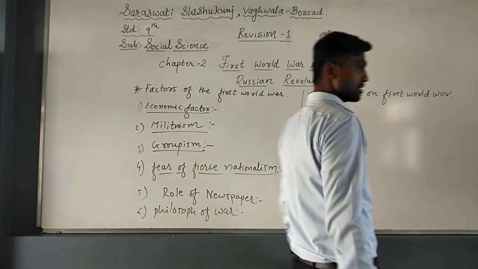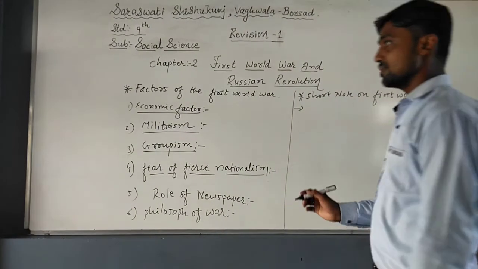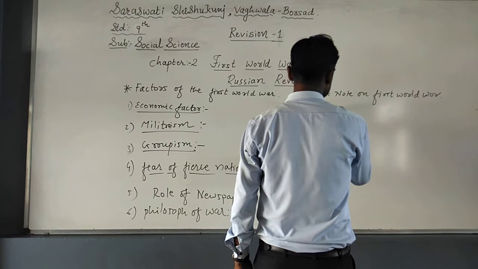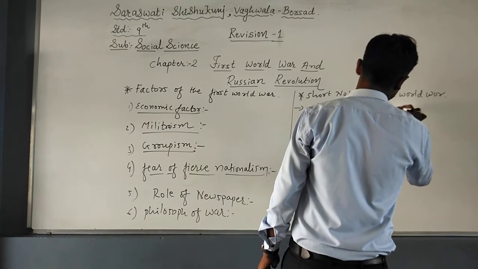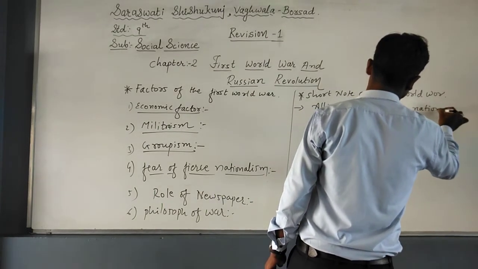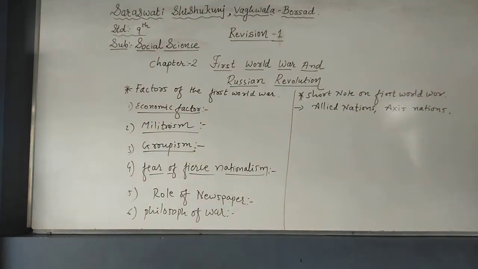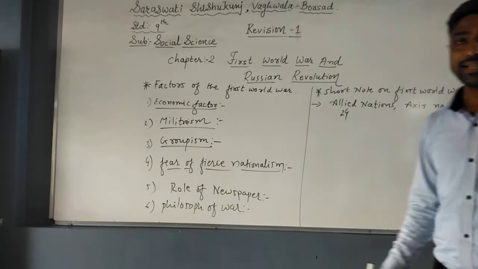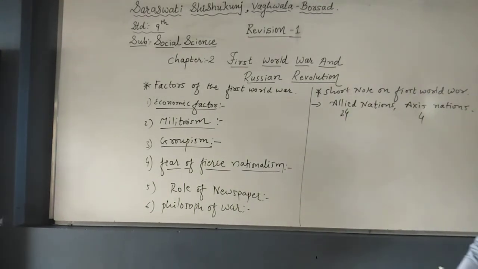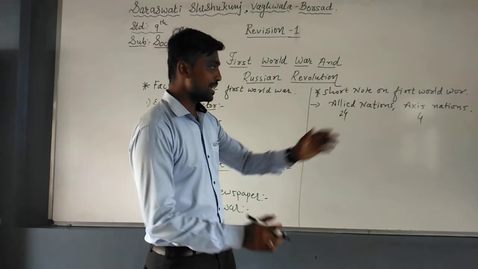So here, students, you just write the information about the First World War. At that time the world was divided into 2 groups. One side is the Allied nations, and one side we have the Axis nations. 24 nations supported the Allied nations, and only 4 nations were with the Axis nations. Now you just see the difference between them. Understood? But at that time what happened?